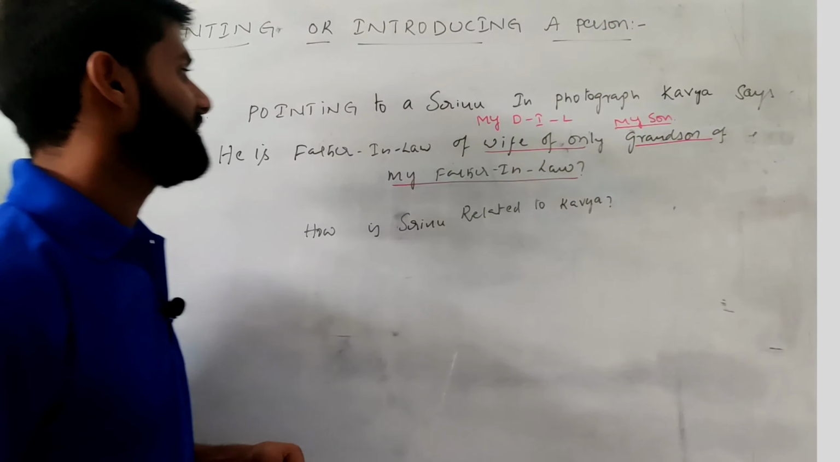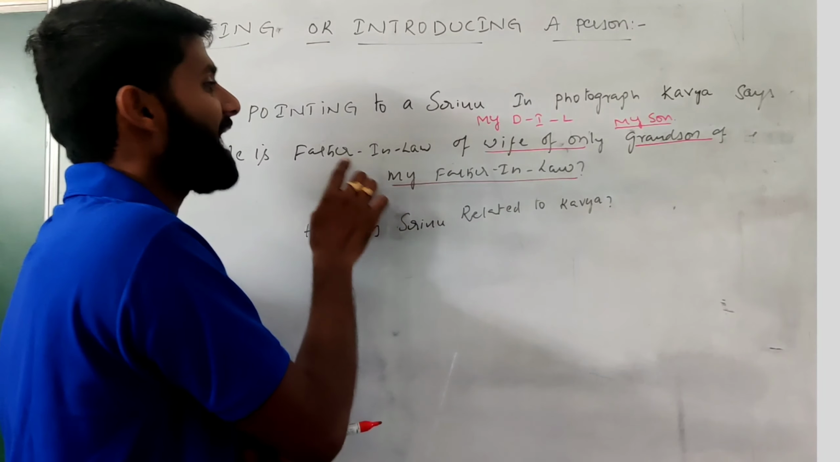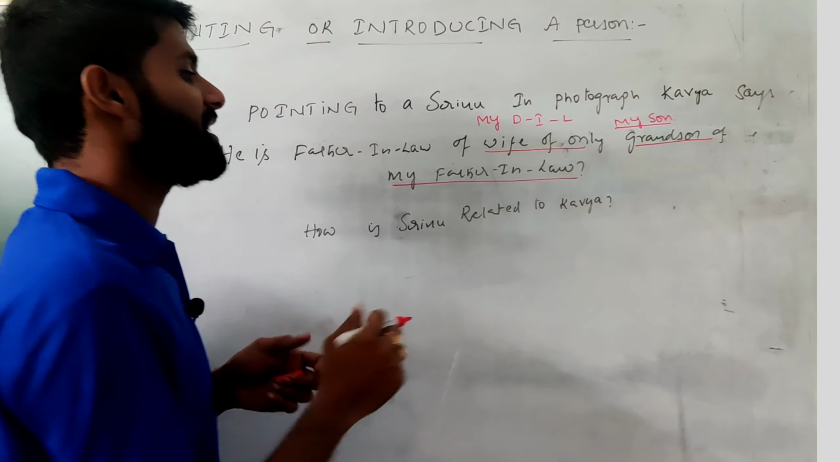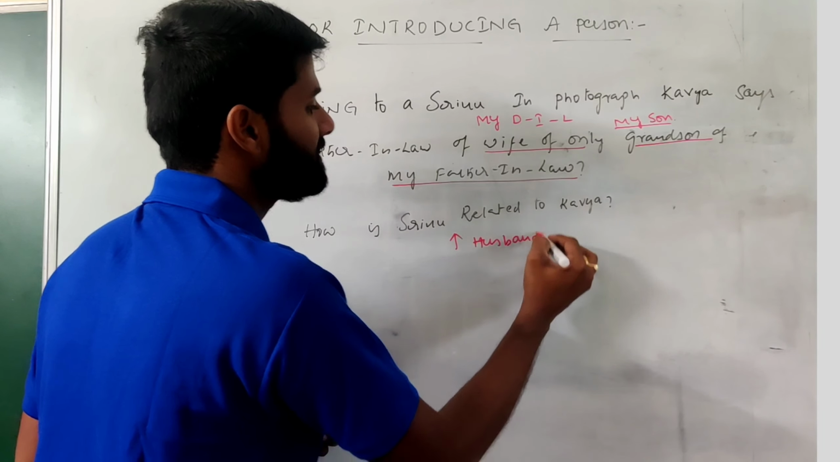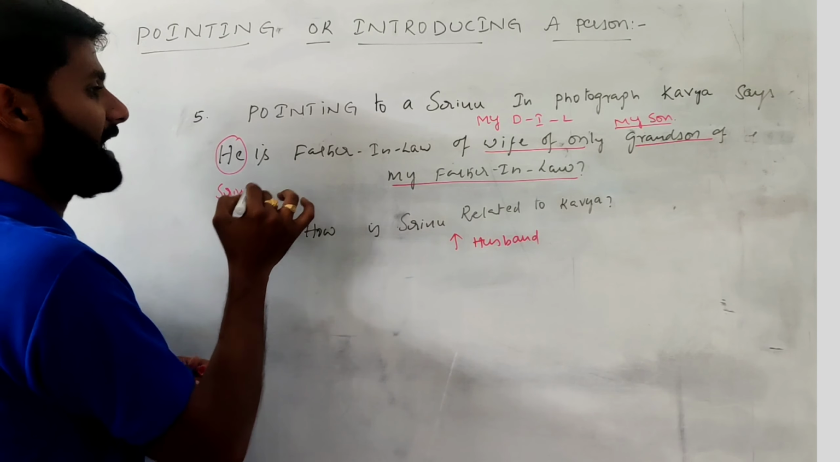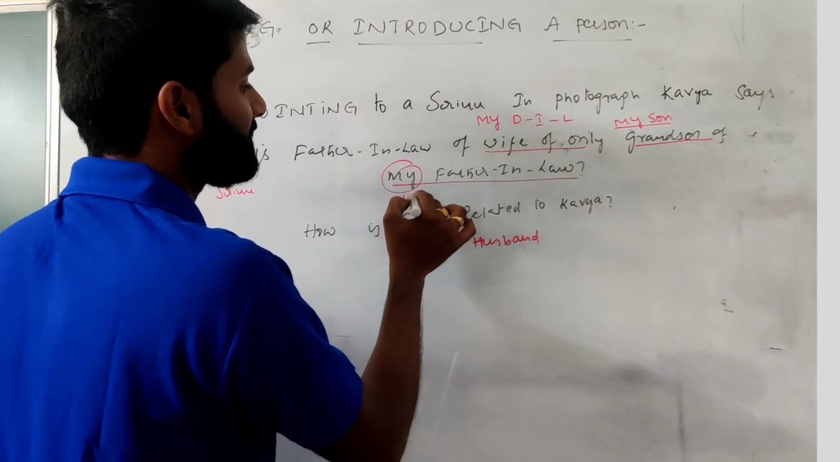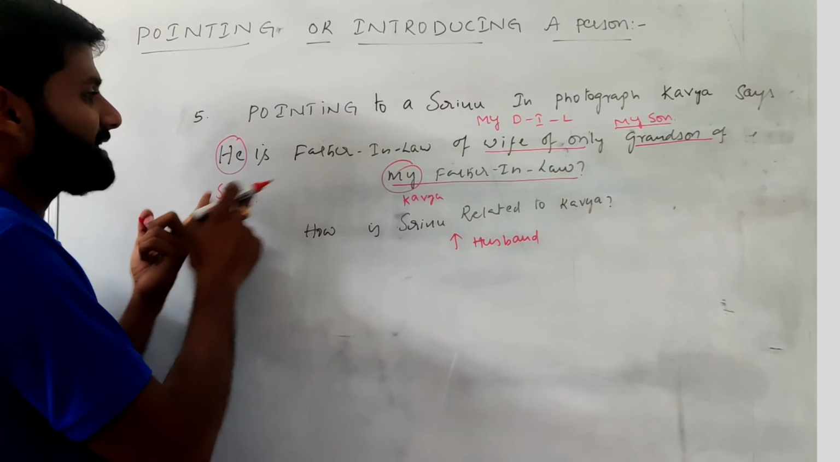daughter-in-law. Then he is the father-in-law of my daughter-in-law. See, my daughter-in-law having a father-in-law. My daughter-in-law's father-in-law is definitely related to myself as a husband. Clear? Then see, he can be called Srinu and I can be called Kavya. Then place a C by Srinu, and me by Kavya.